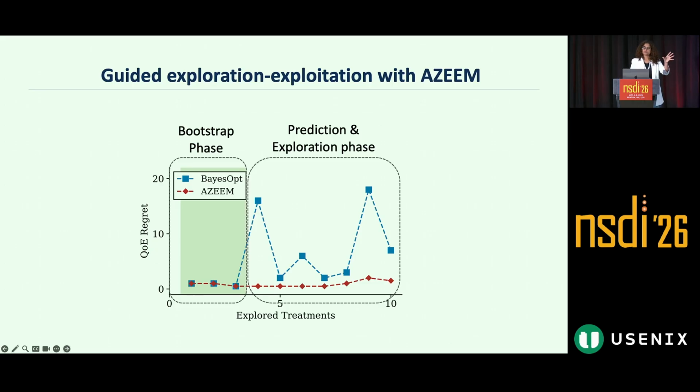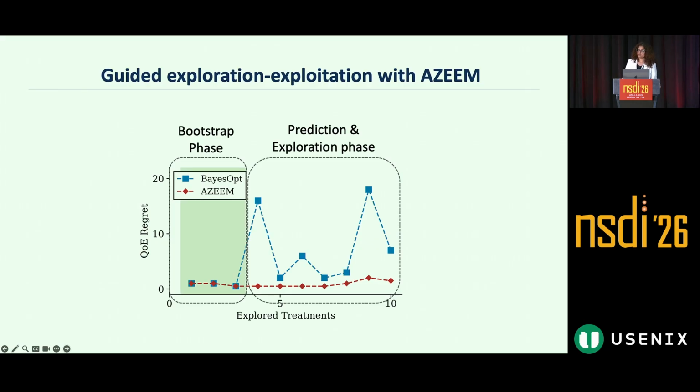We feed these bootstrap treatments as well as the historical RCT data from already onboarded cohorts to predict the QE for unexplored treatments. And then we use these predictions to guide our exploration and exploitation. We only explore the treatments that the model thinks will perform well, and that is the key idea in the prediction model. It captures similarities across cohorts. If a treatment performed poorly on cohorts that look the same as ours, the model will predict that it will perform poorly on our cohort too. And AGIME simply never explores it.